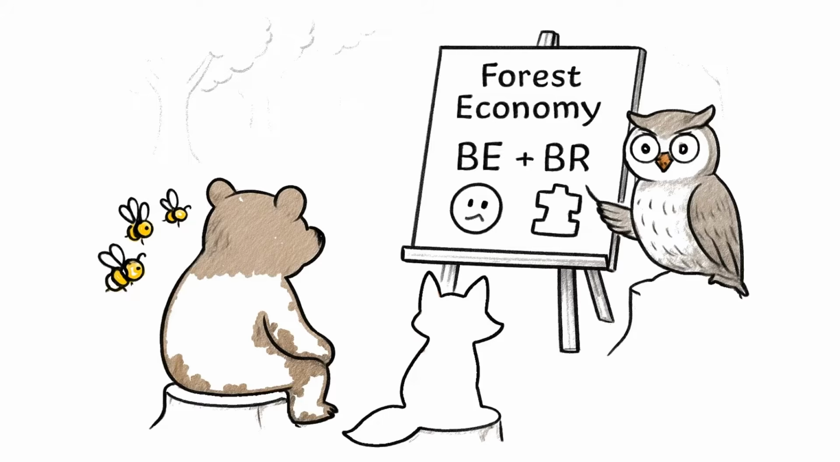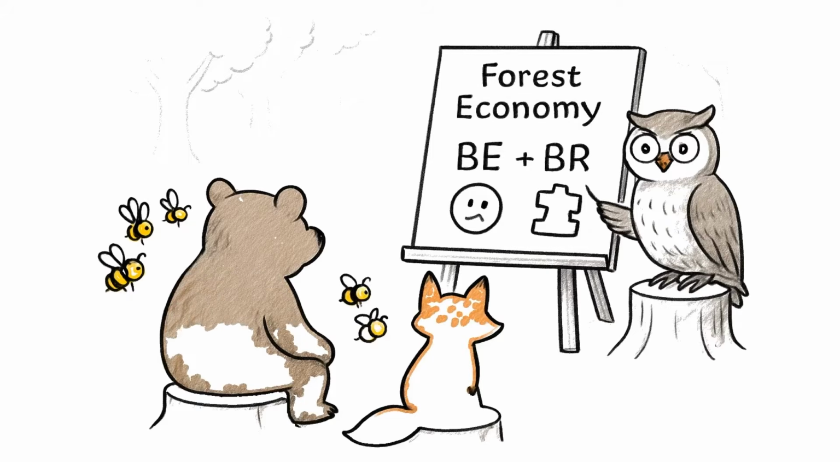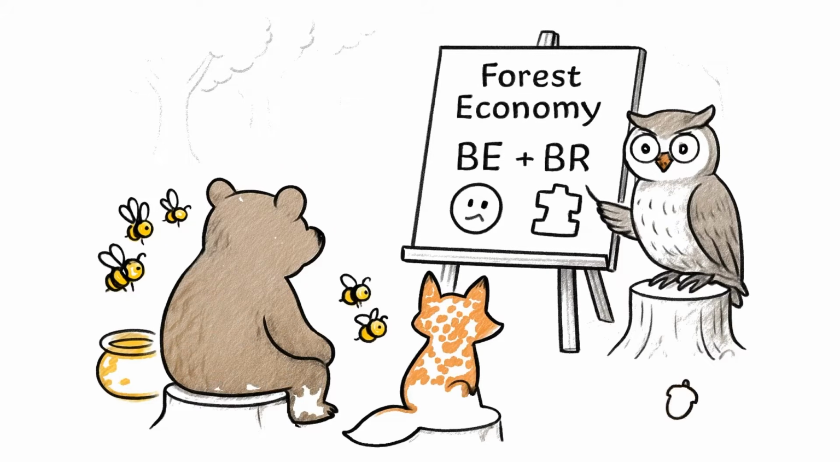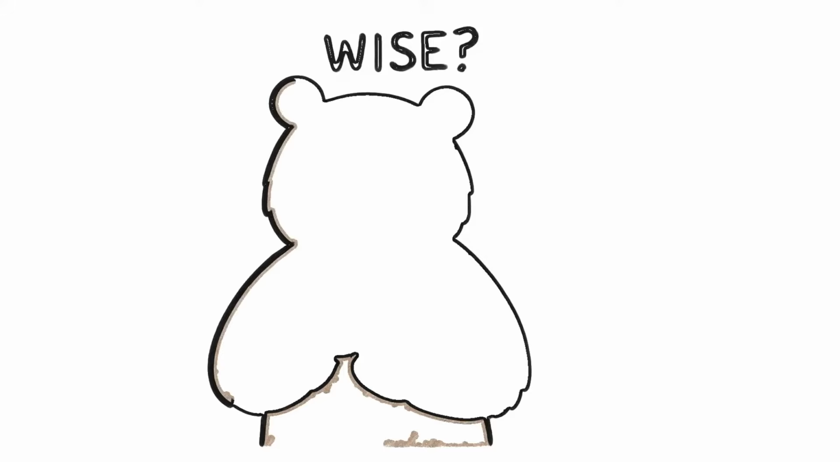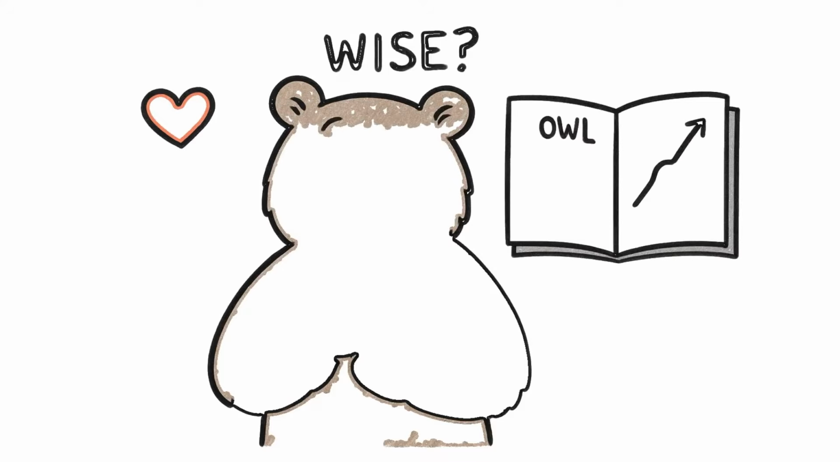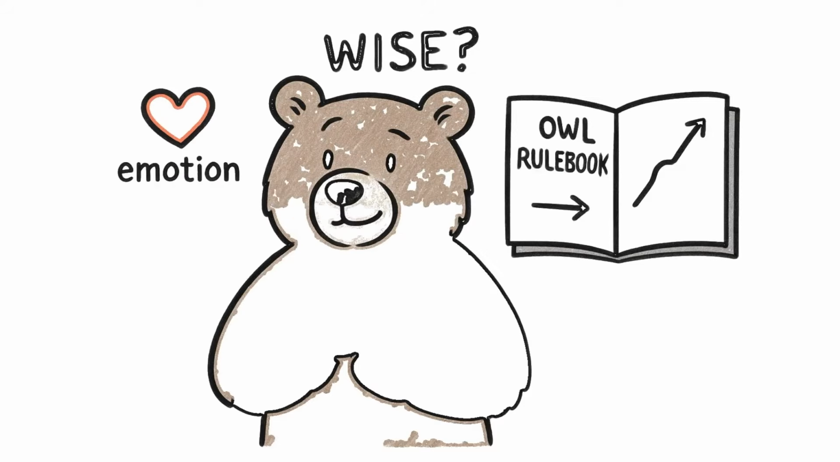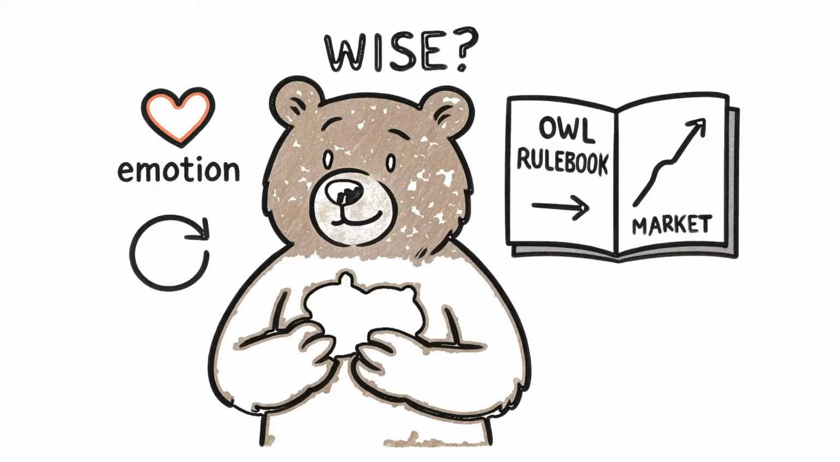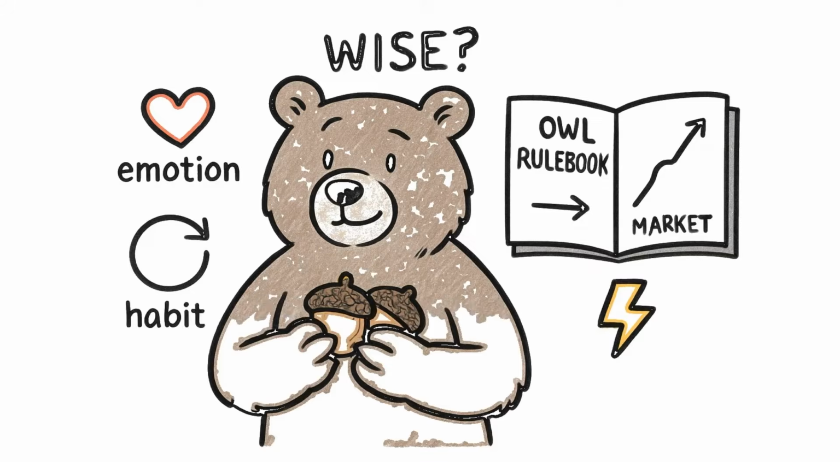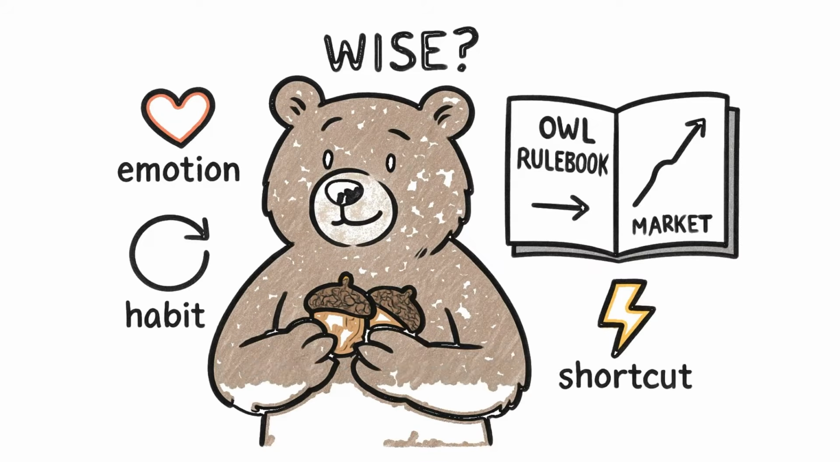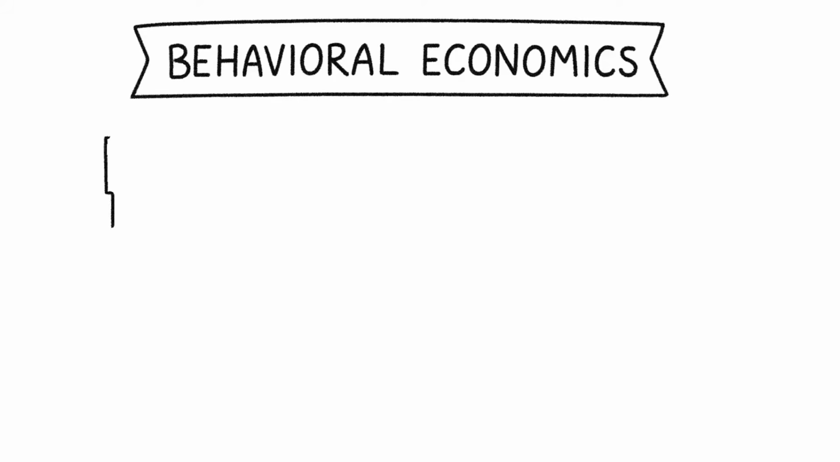By the end, you'll see why bears, bees, and foxes often act irrationally, and how the owl tries to guide them back to reason. Most bears think they make wise choices with their acorns, but that's the mistake. Emotions, habits, and shortcuts often drive decisions more than logic. That's why the forest economy doesn't always behave the way the owl's rulebook predicts. So let's start with behavioral economics.